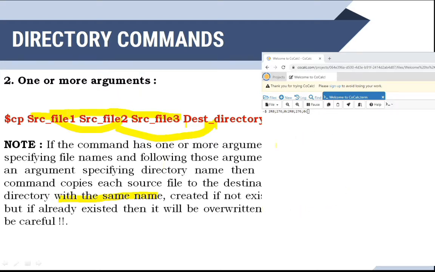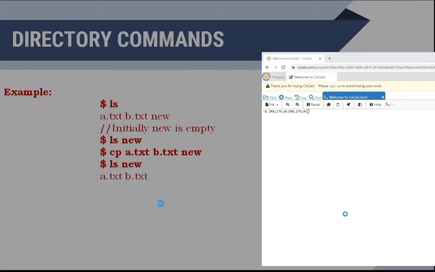See, we are copying n number of source files to the directory, but in that directory we have not specified any file name. So with the same name, those will be copied into the directory. If it does not exist there, it is created. And if that file is already present in that directory, the contents of that file will be overwritten.